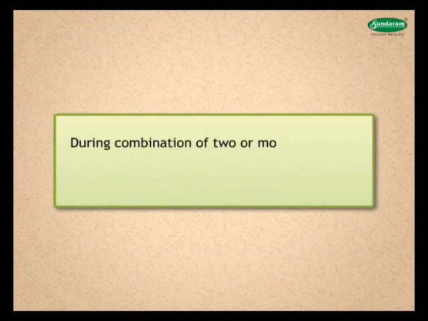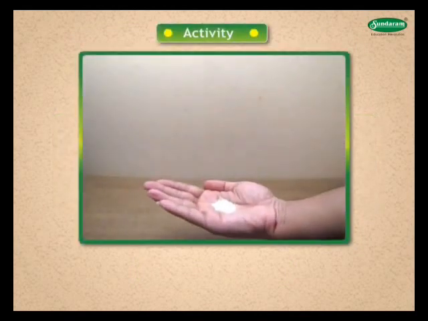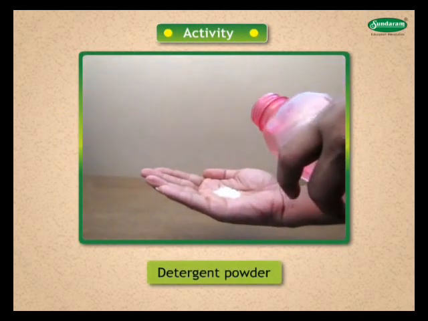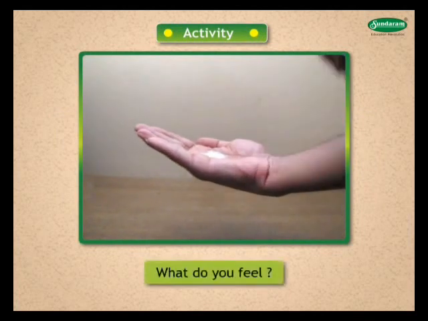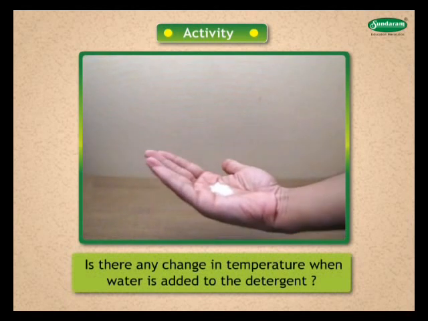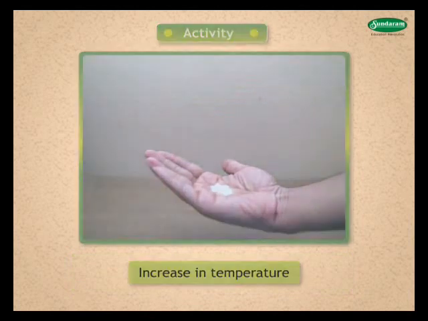During combination of two or more reactants, the reactants may require or release, or in other words, liberate heat with formation of products. Let us perform one activity. Take a small quantity of detergent powder or washing soda in your hand and add a little water to it. What do you feel? Your palm feels hot. Is there any change in temperature when water is added to the detergent? Yes, temperature increases.